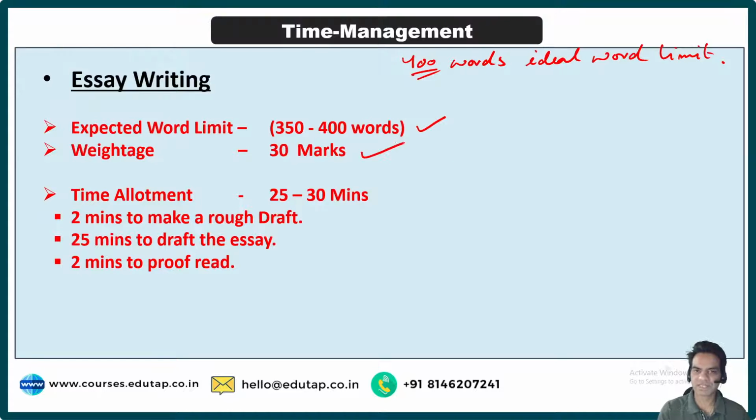The weightage for essay is 30 marks. So the time allocation for essay should be between 25 to 30 minutes. It may range a couple of minutes here or there, right? That is the buffer time that you will have. So 25 to 30 minutes for essay, which includes the first 2 minutes to make a rough draft, as I told you in the previous sessions, then 25 minutes to write your essay, and then the last 2 minutes to proofread it. That should be included in that 30 minutes itself. So that should be your breakup for your essay.